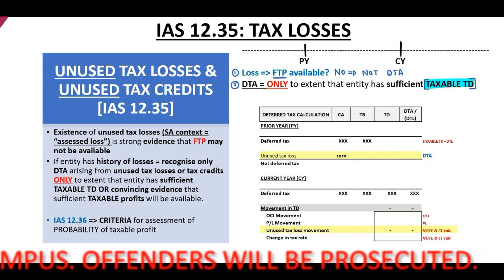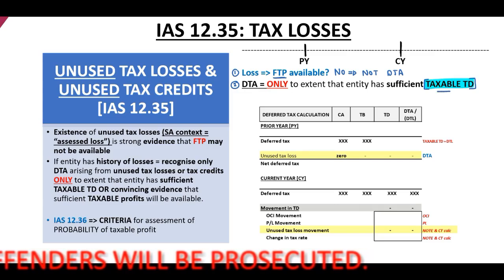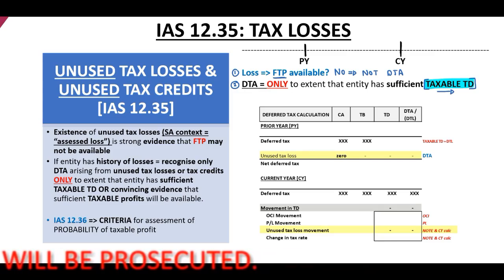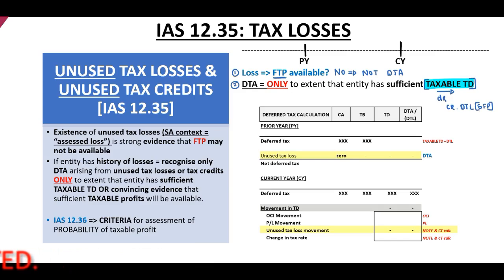Remember, what is a taxable temporary difference? A taxable temporary difference will be future profits. Therefore, we provide for a future tax payable. We will have to credit our deferred tax liability in our statement of financial position. We provide for a future payable. Again, debit our deferred tax in our profit and loss.